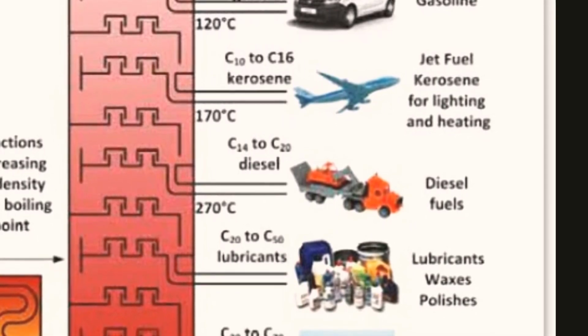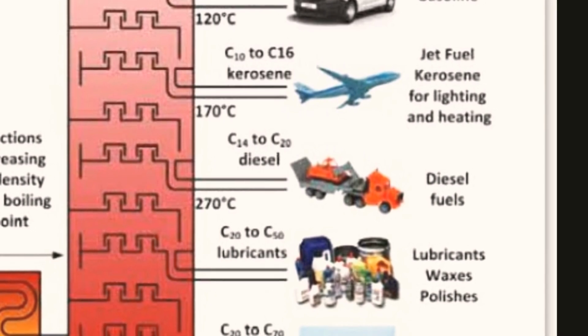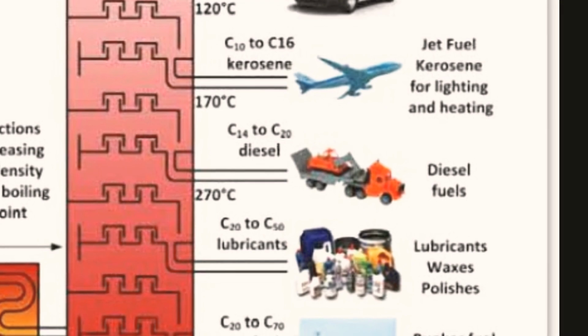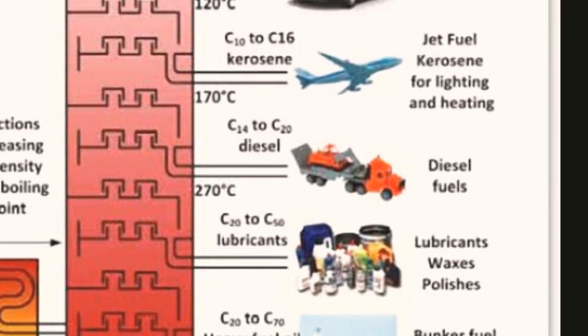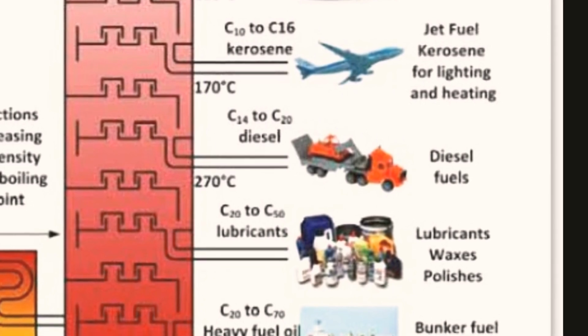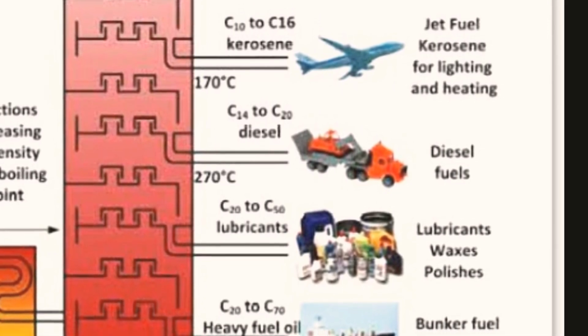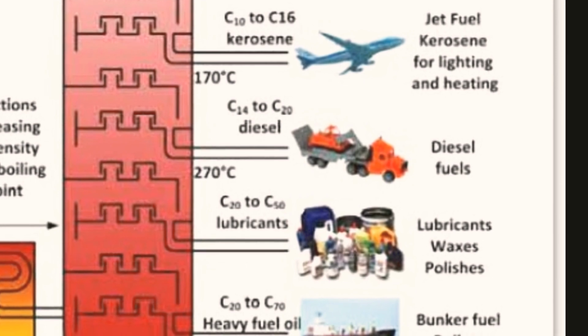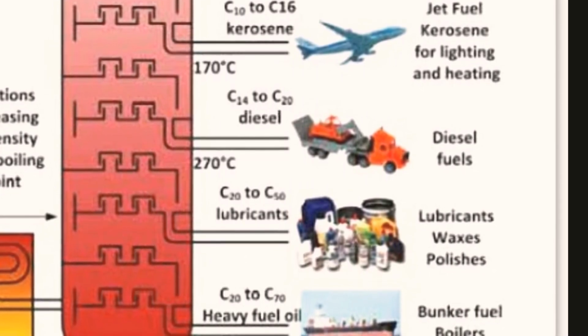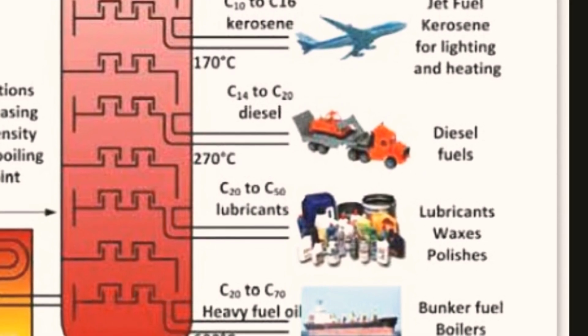Then we have kerosene. Kerosene again is a fuel which is used in wick stoves and pressure stoves to cook food. It is also used in lanterns for lighting purposes. A special grade of kerosene oil is used as an aviation fuel in jet aeroplanes. Now next we have diesel. As you can see, the carbon chain length is greater than that of petrol and kerosene, so the boiling point must be more.